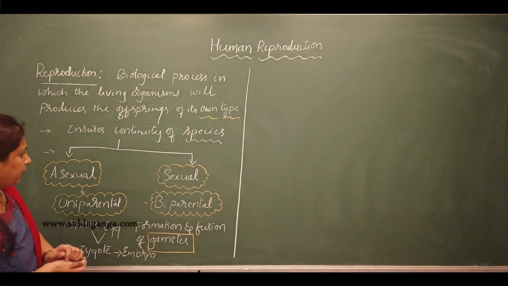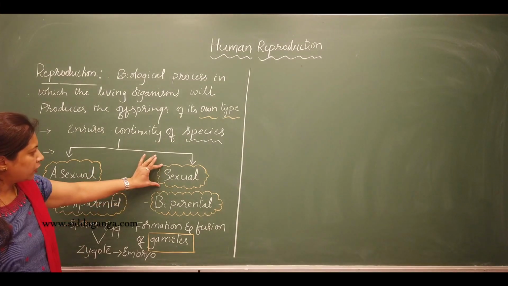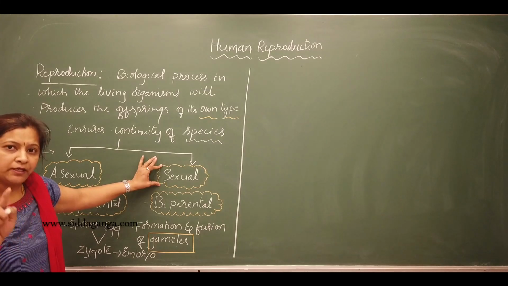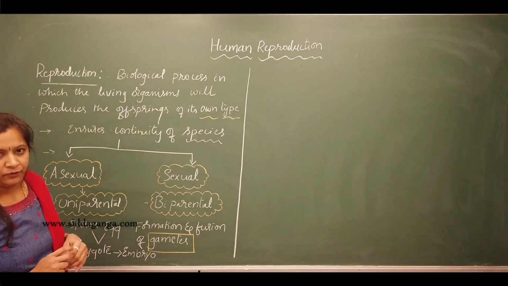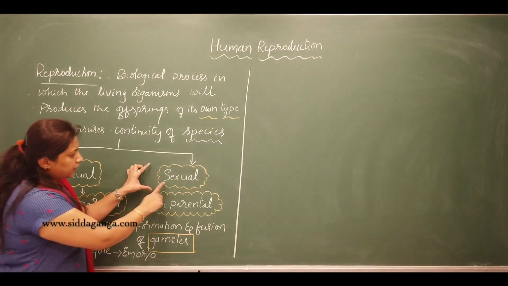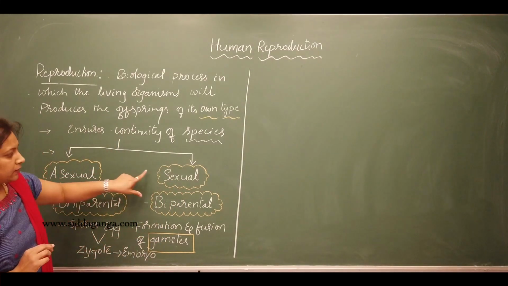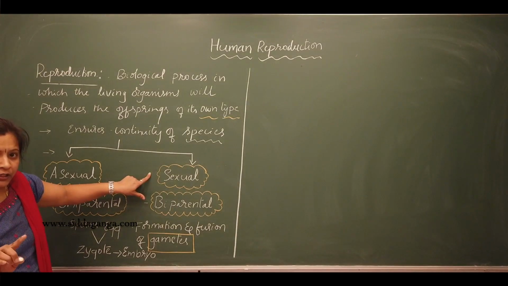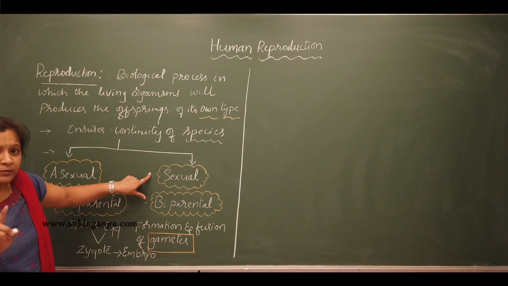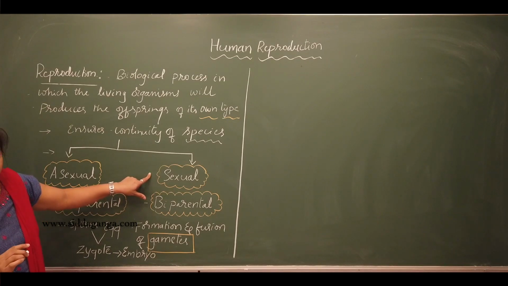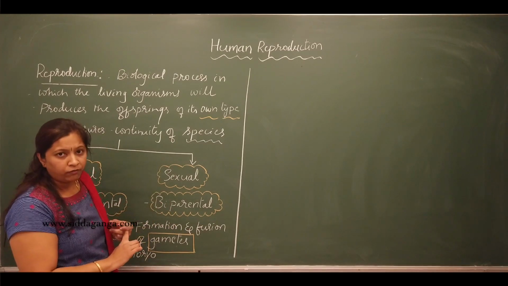Okay, see here, of the two modes of reproduction, sexual reproduction is considered the better mode. It is more advantageous than asexual reproduction. Why? Because sexual reproduction will bring variations in the offsprings. These variations mean the differences between the parents and the offsprings. These differences are mainly because of the new combination of genes.